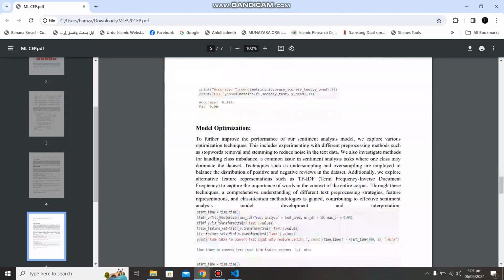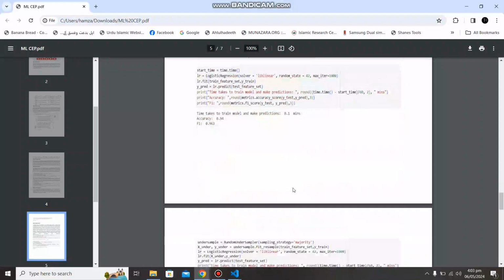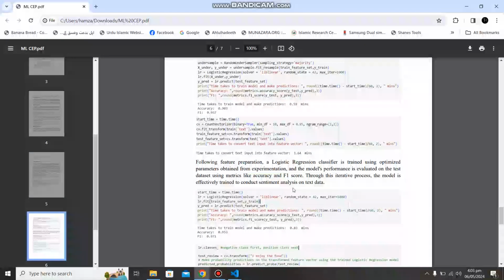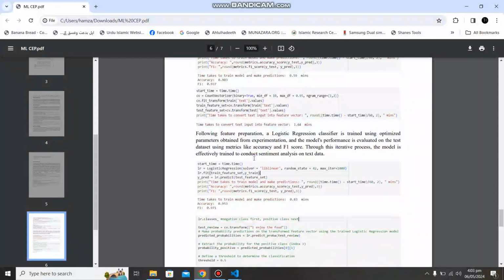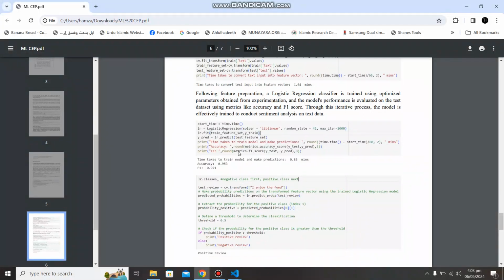After that, we thought that we could improve and optimize our model. So for that, we have used different techniques by testing it on undersampling and oversampling datasets, and using TF-IDF techniques and unigram bigram techniques. After implementing these techniques, we have selected the technique which affects the model most. Then based on that technique, we again trained a model using logistic regression, and provided it with the test sets to predict the answers.